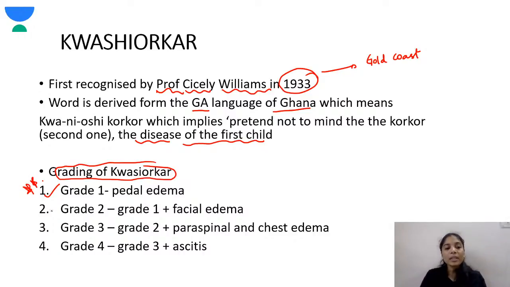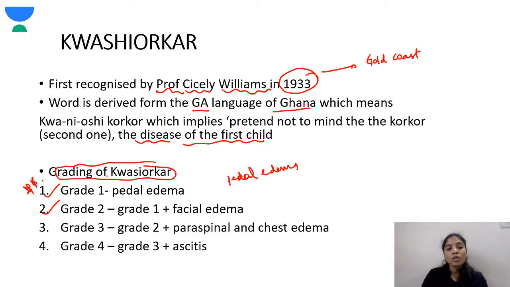Okay, so what is grade 2 of kwashiorkor? Grade 2 is pedal edema plus facial edema. This facial edema can give a wrong picture: the child actually has undernutrition, but the face makes you think the child is all right, the baby is plump. But no, facial edema is a sign of kwashiorkor.